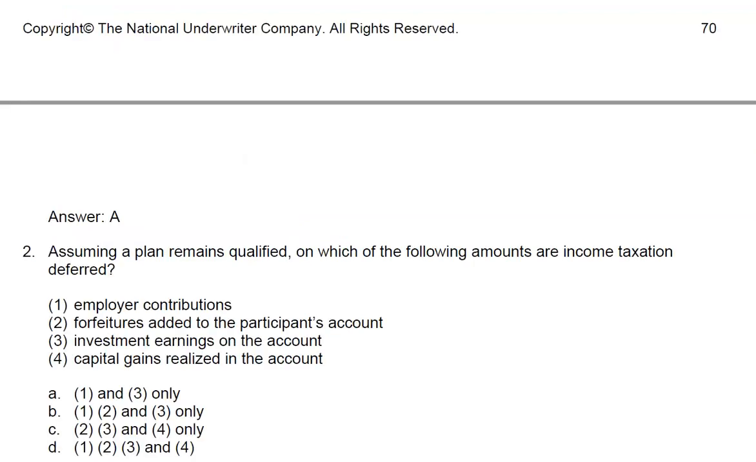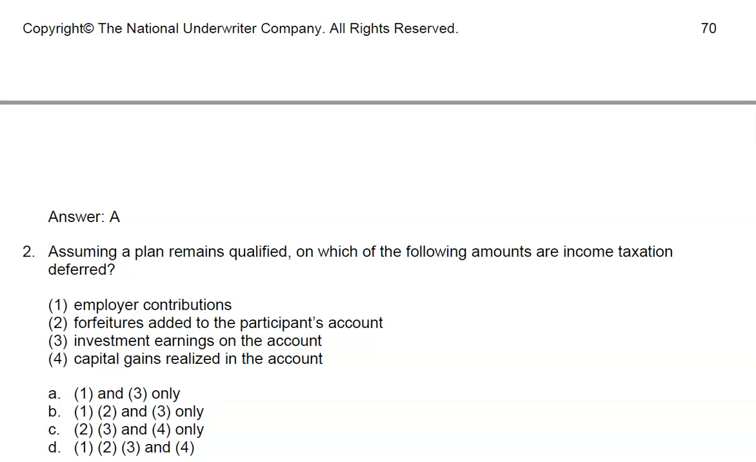Question 2. Assuming a plan remains qualified, on which of the following amounts are income taxation deferred? 1. Employer contributions. Yes, that is true. 2. Forfeitures added to the participant's account. Yes, those are deferred from income taxation. 3. Investment earnings on the account. They are likewise deferred. They are not taxed when earnings occur.